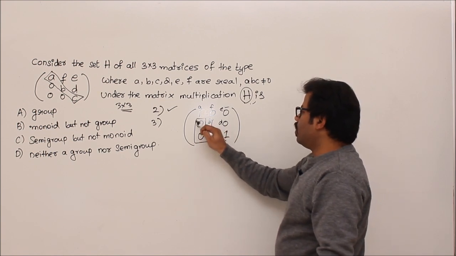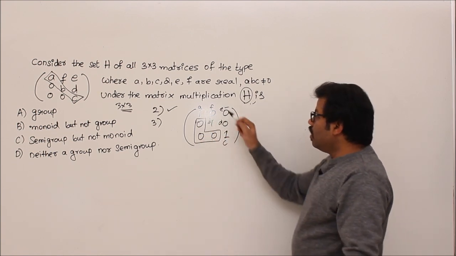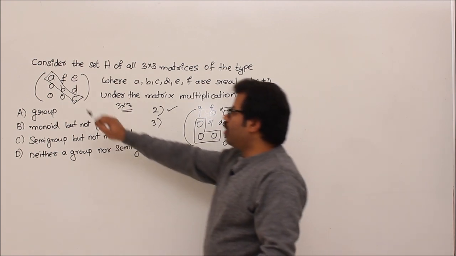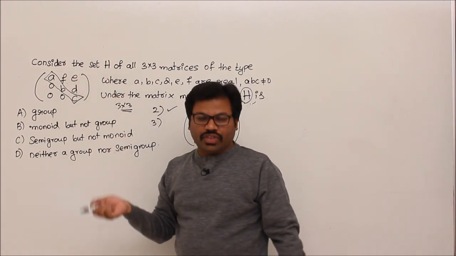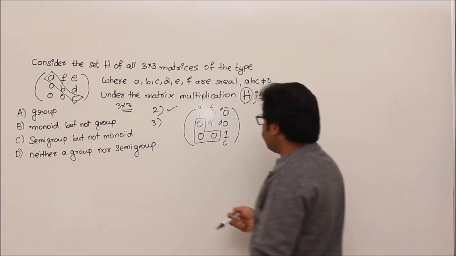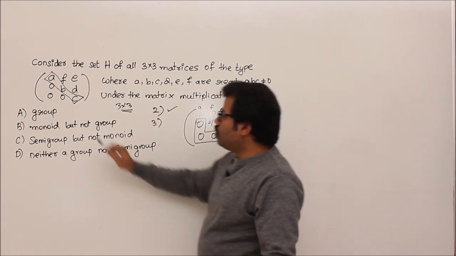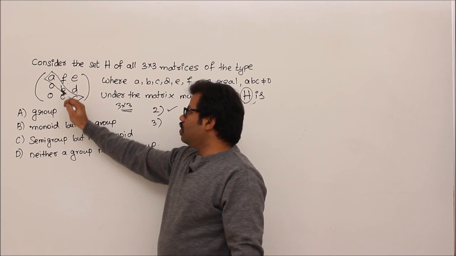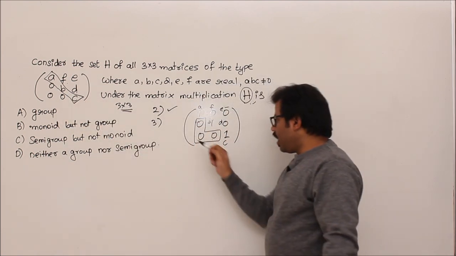That's it. Remaining elements can be anything. Don't ask, sir, why we have 0 here but non-zero there. Who said F is non-zero? F can be 0. So the only thing you should see is that we should have 0 0 0 here. So the identity element has this structure.